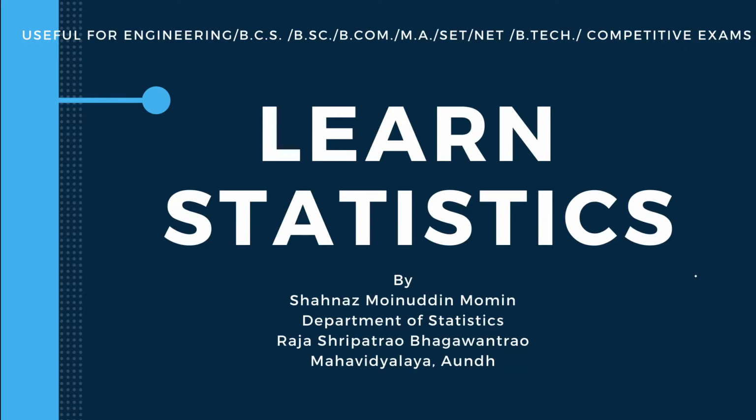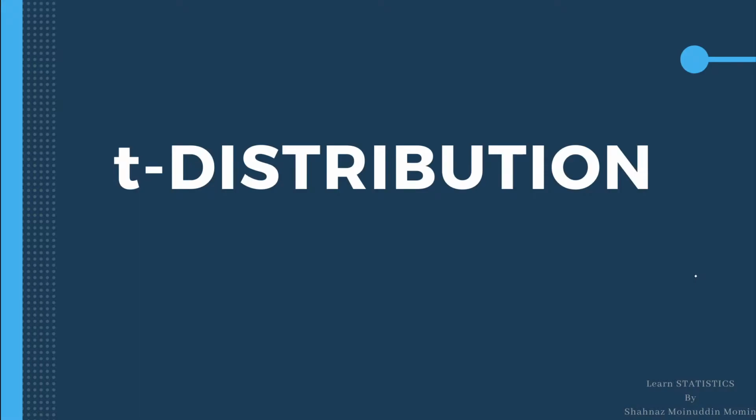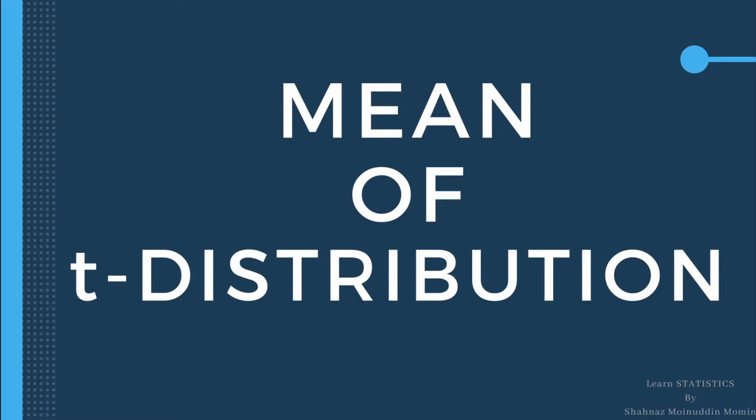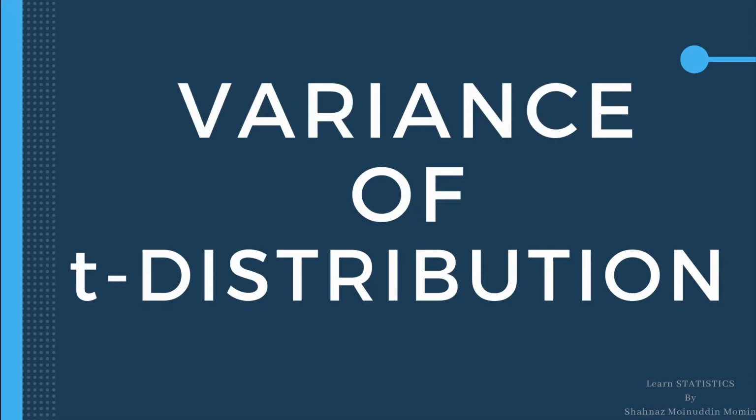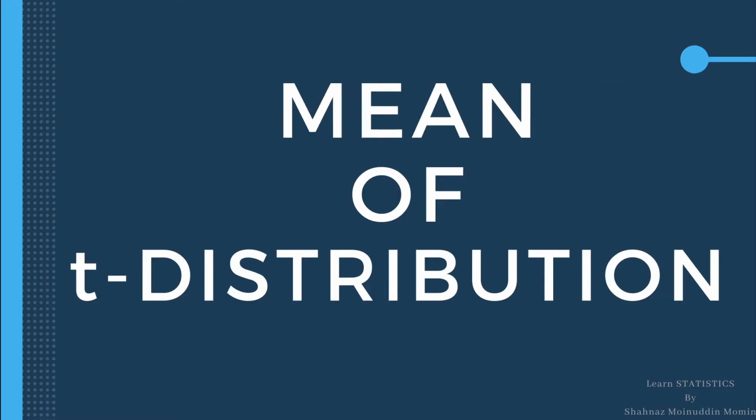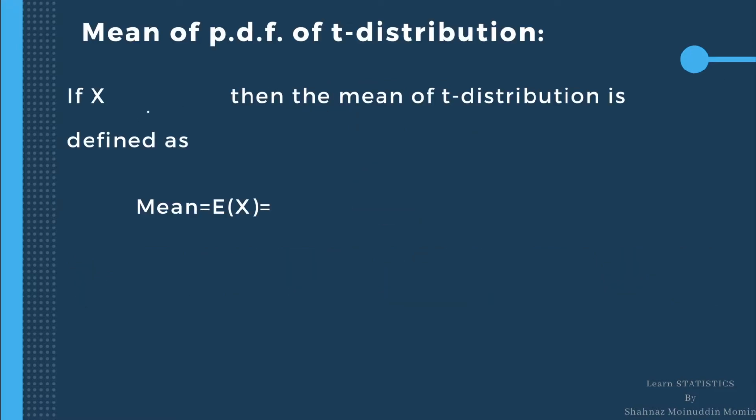The topic of today's lecture is T distribution. In the T distribution we will discuss mean of T distribution and variance of T distribution. So we shall start with the first point of T distribution, mean of T distribution. If x follows a T distribution with degrees of freedom n, then the mean of T distribution is defined as